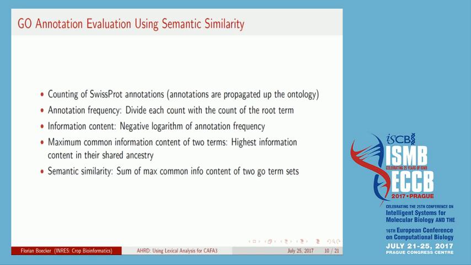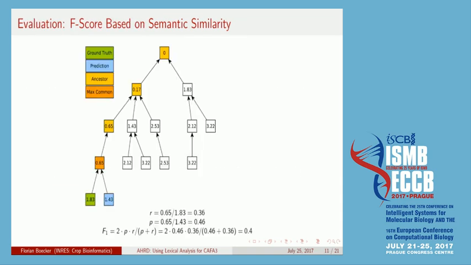You then can calculate the maximum common information content of two terms by looking at the highest information content in their shared ancestry. And from that, you can calculate the semantic similarity of sets of GO terms by summing up the maximum common information content between those two sets. So here is an example.